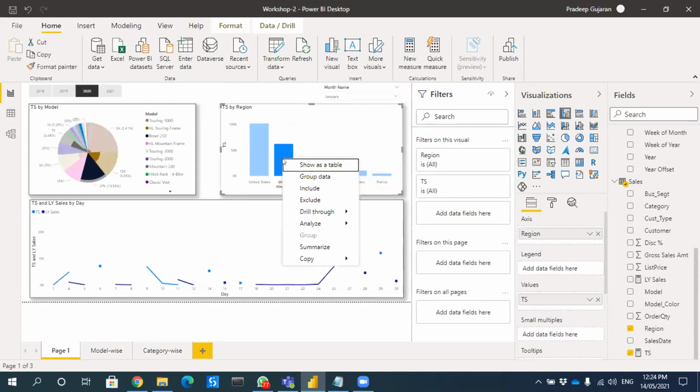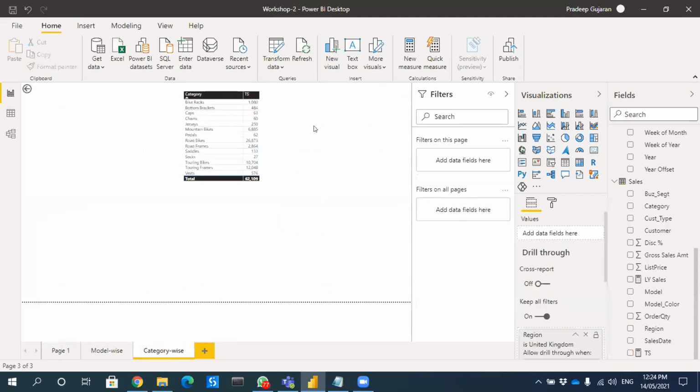Similarly, if I go to United Kingdom and drill through category wise, I'll be able to navigate through category wise. And if I press control and click this arrow, I'll be able to go back.